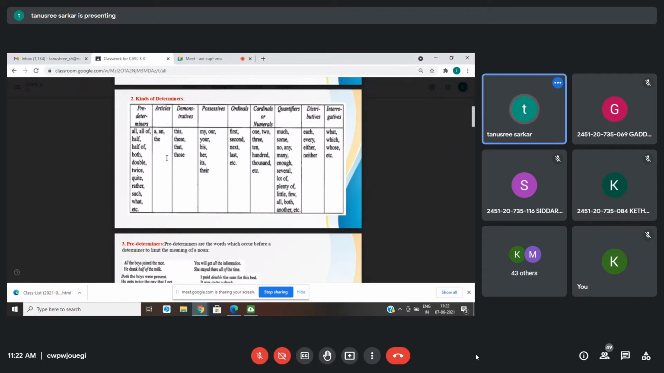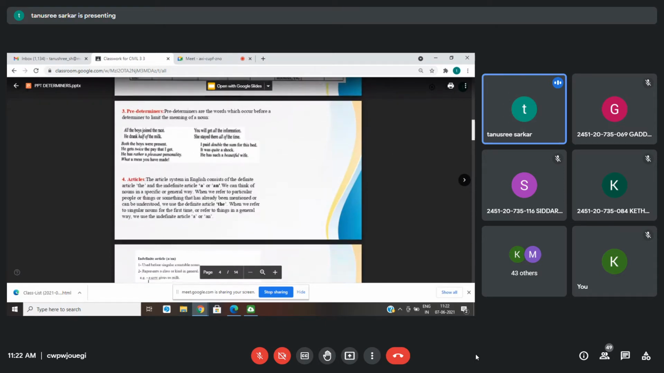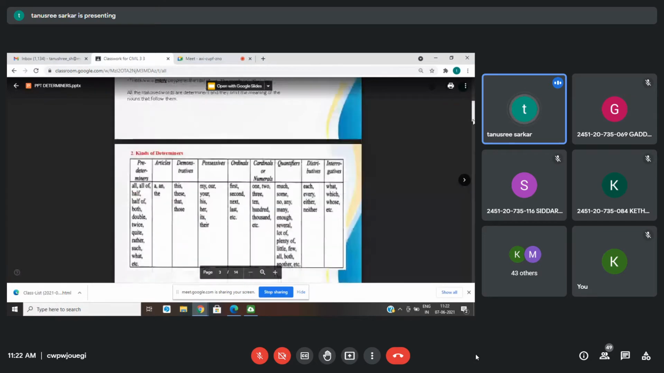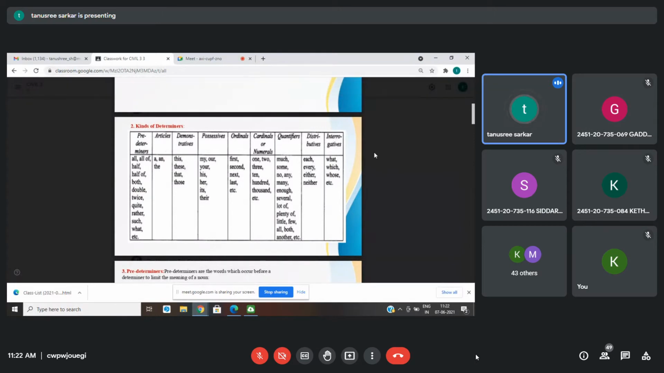There are specific articles for specific things. For some we use a, for some we use an, for some we use the. So all of these we are going to look at. Now, predeterminers, and see this table. Don't worry about this particular site. I'm going to share this slide with you all. So every note, everything you will get, you don't have to write anything now. Just listen to me and observe.